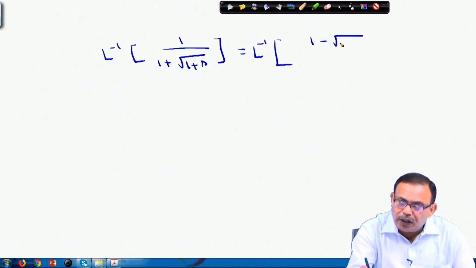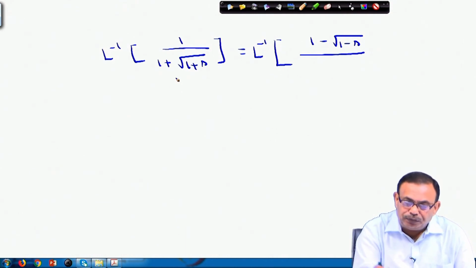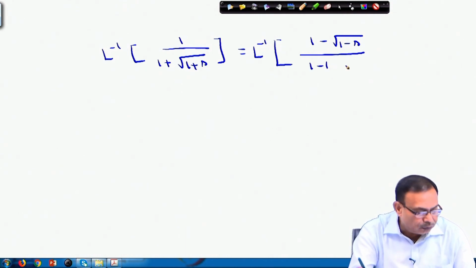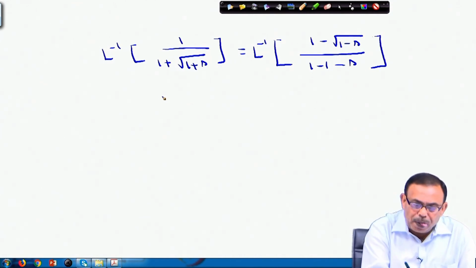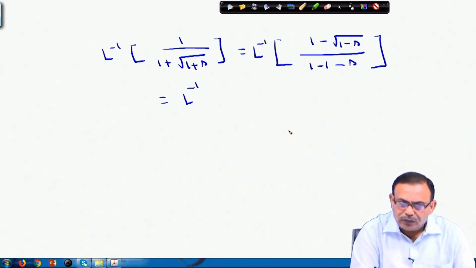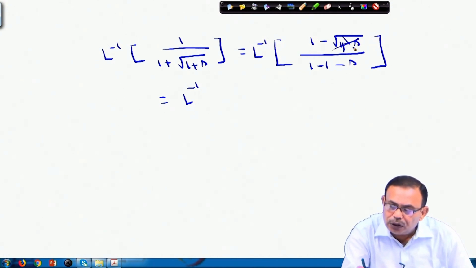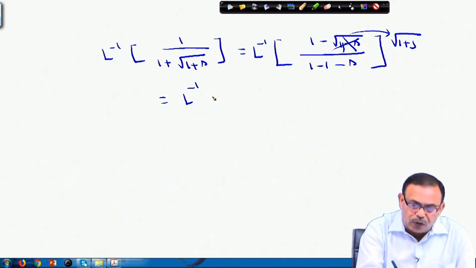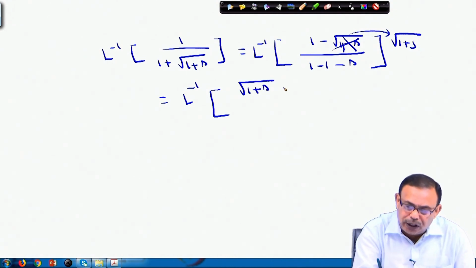If I multiply by this 1 minus root s, then it will become 1 minus s in the denominator, so that it becomes the Laplace inverse of (1 minus root s) by (1 minus s).